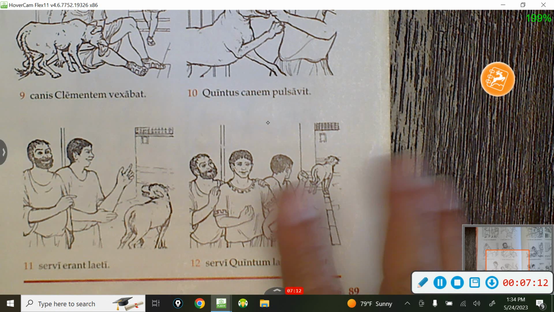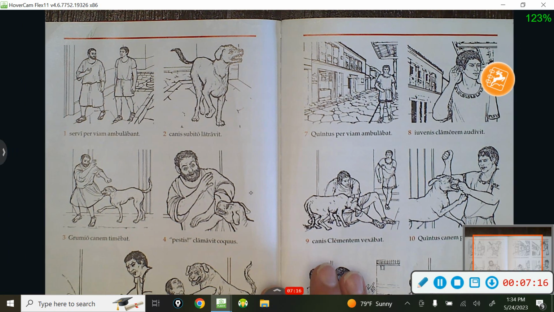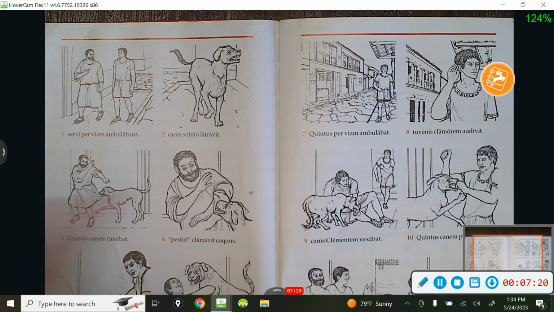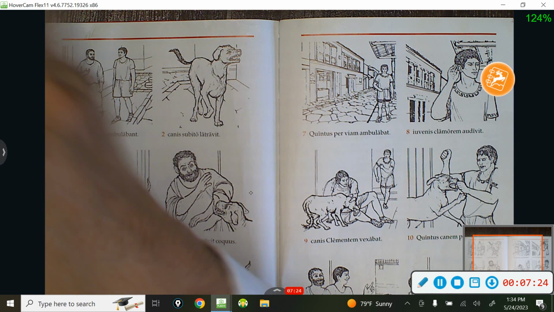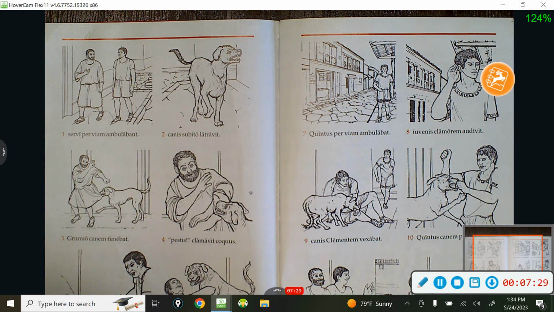Okay? All right. That is your difference. Those are your model sentences. What they're all about is helping you see the difference between two different past tenses. One is something that happened in the past over a period of time. That is your imperfect tense. And the other thing is something that happened in the past that's completed, or it happened only one time. That's your perfect tense. And I think this video has gone on long enough.